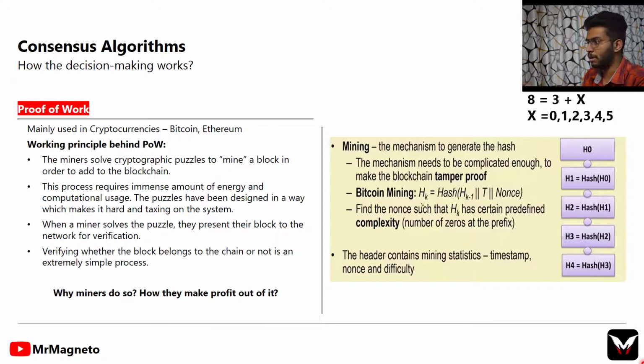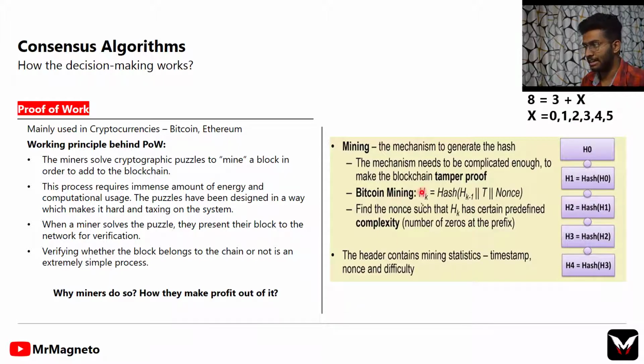Negative is also possible, but here for the example we use x is equal to 0, 1, 2, 3, 4, and at x is equal to 5 we get 3 plus 5 is equal to 8. Similarly, we have some functions here, hash of the previous block, and nonce. This nonce is the key which we have to find using our cryptographic function, like nonce is equal to x.